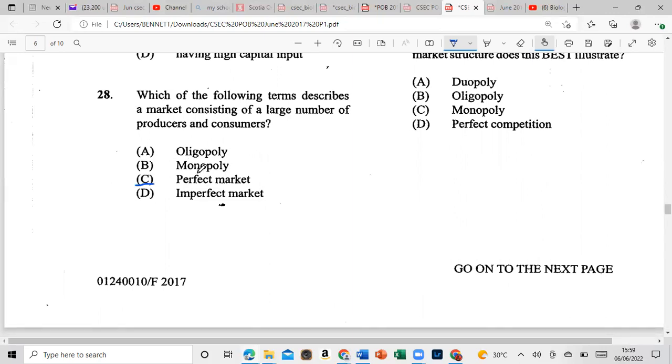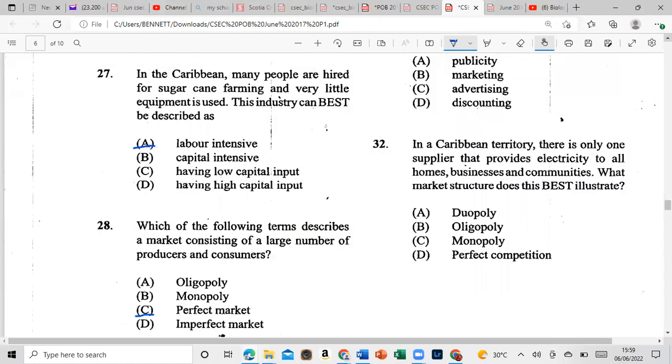You have a perfect market, ladies, but you don't have a perfect man. All right, so let's go. Give us a little break sometimes.